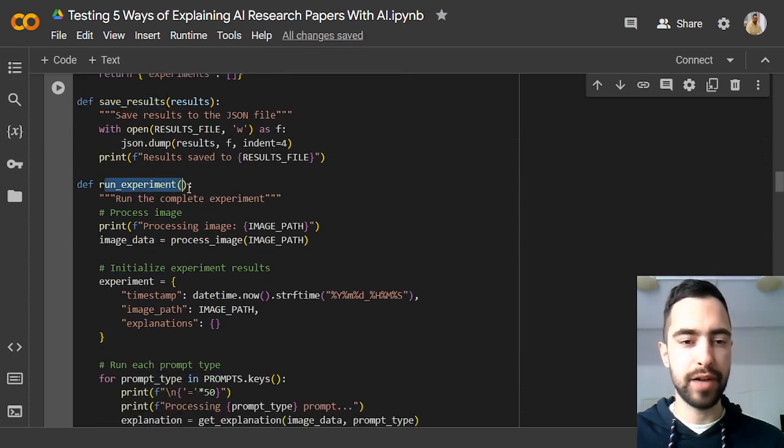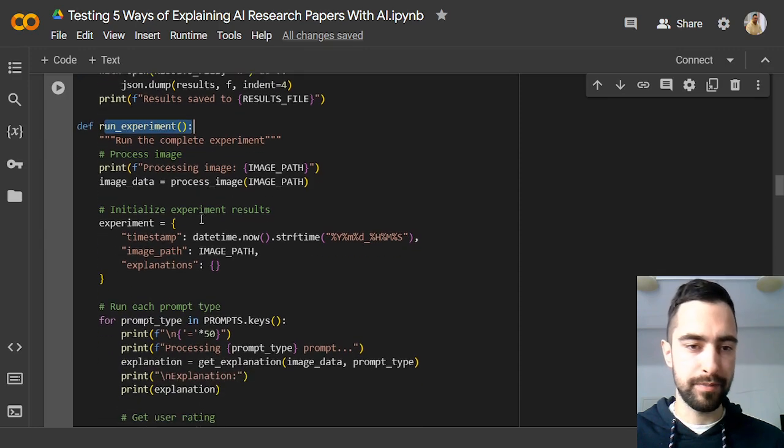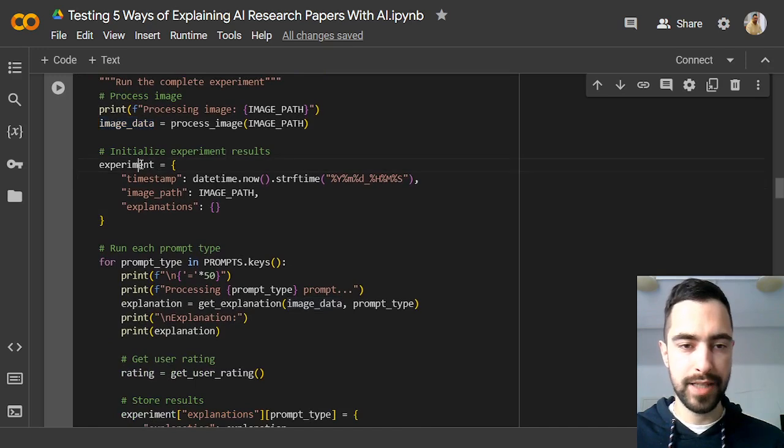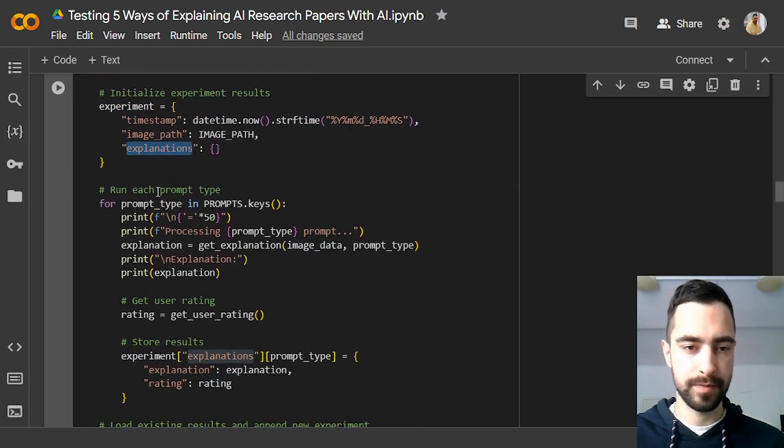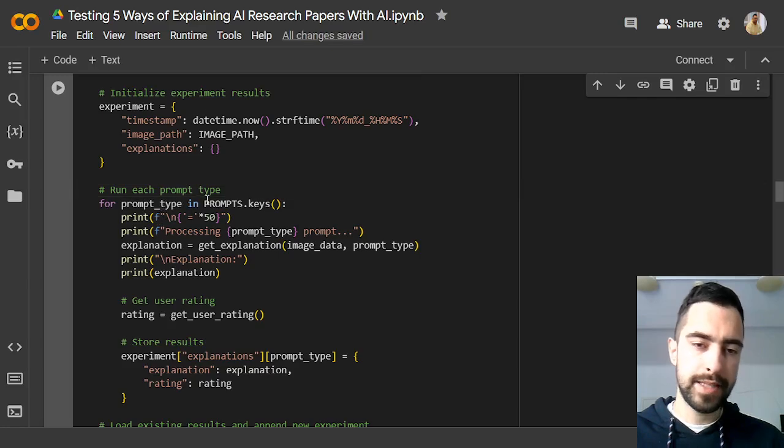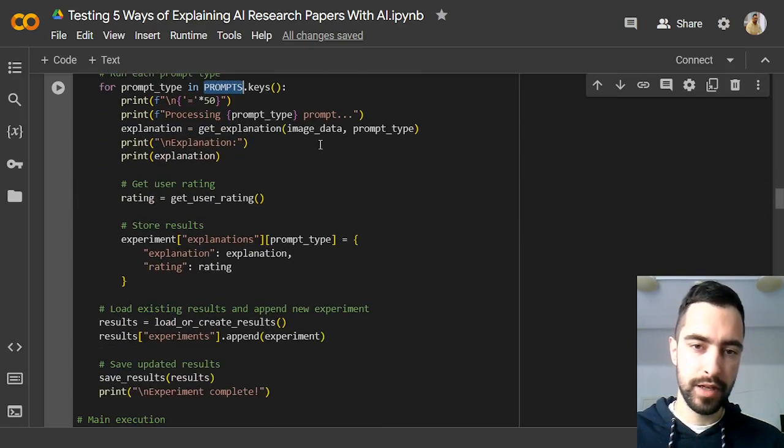And this is the big run experiment function that loads the image, creates this experiment dictionary with timestamp, image path, and explanations. And this is for prompt keys. So this is running each prompt separately. So for prompt type in prompt keys, you're going to send the image data.